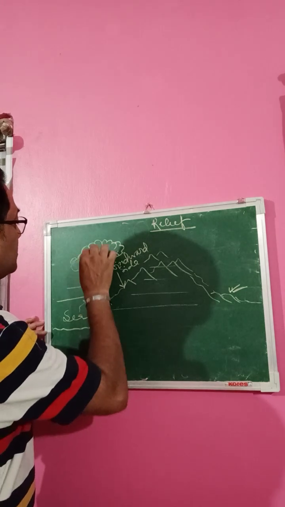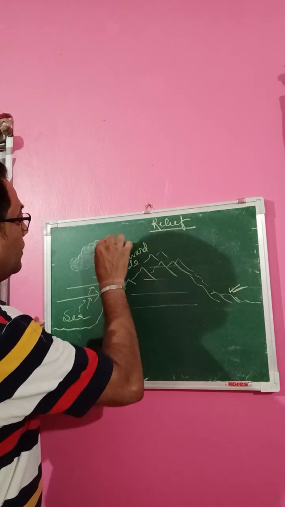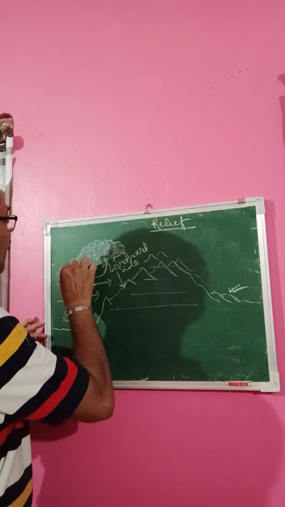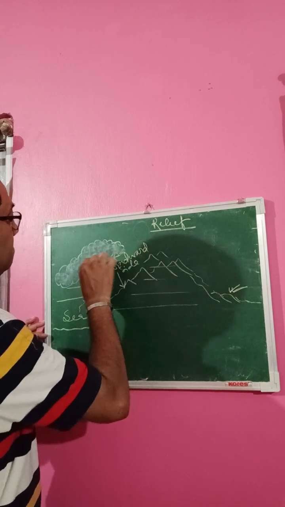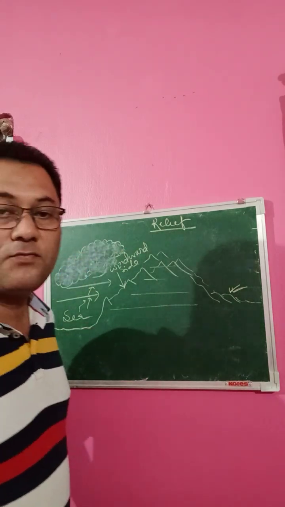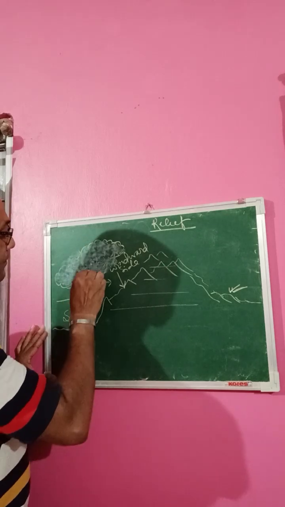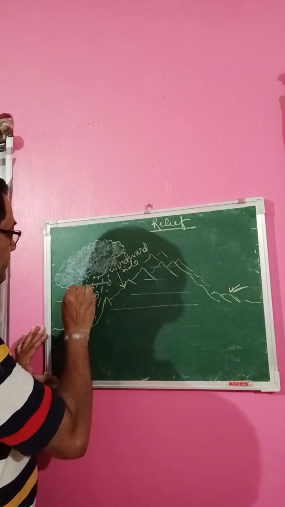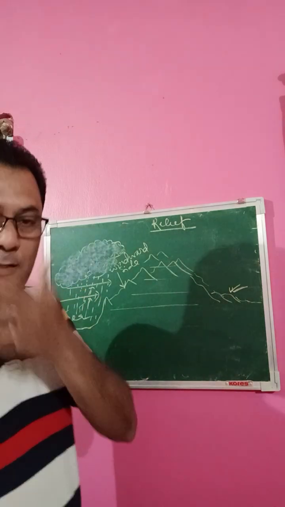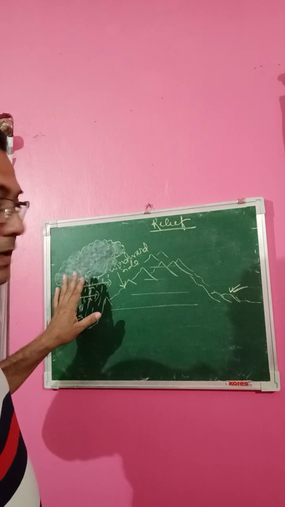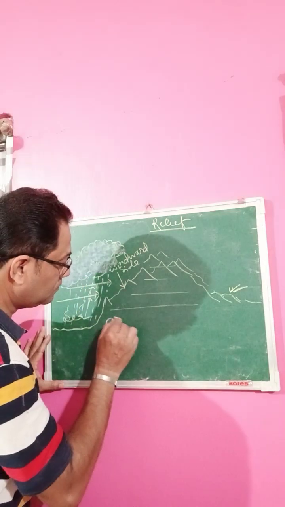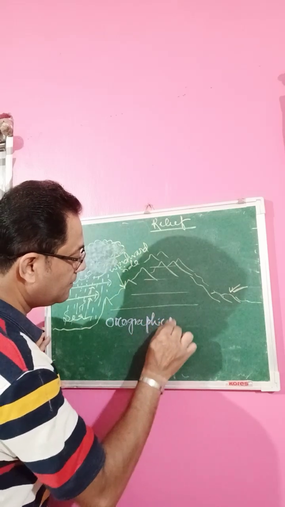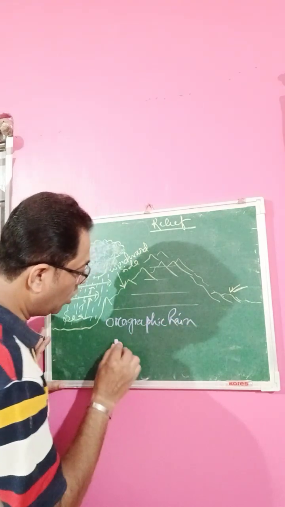Okay, this becomes dark. Clouds are formed, and then when the amount increases, they will fall down as rain in this part. This is called orographic rain or relief.